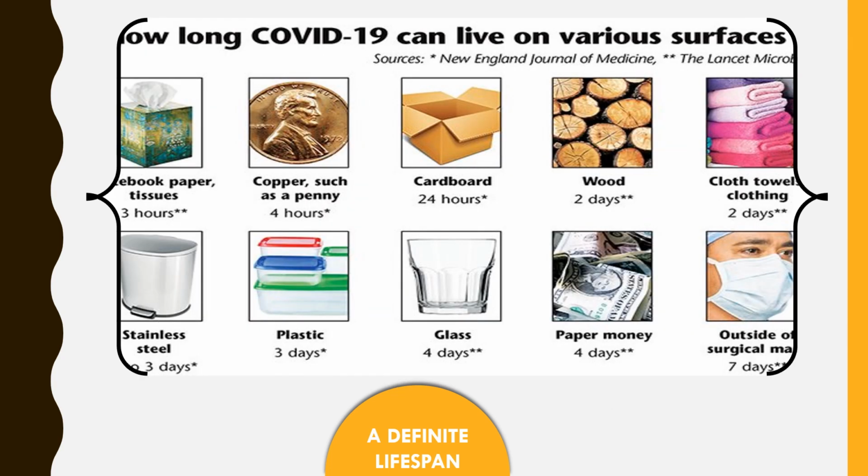Let's see how long COVID-19 can live on various surfaces and what is the lifespan of this virus. Notebook papers and tissue papers, 3 hours. Copper, such as our coins, 4 hours. Cardboard, 24 hours. Wood, 2 days. Clothes, 2 days. Stainless steel, 3 days. Plastic, 3 days. Glass, 4 days. Paper money, 4 days. And on the outside of a surgical mask, this virus lifespan is 7 days.